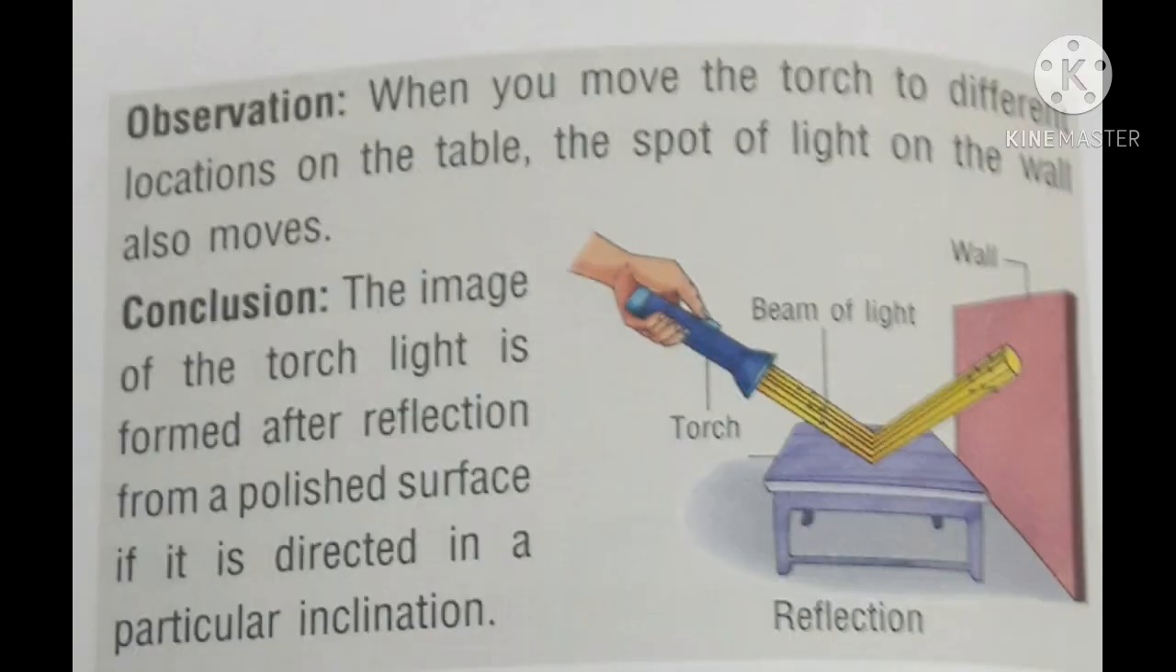Observation: when you move the torch to a different location on the table, the spot of light on the wall also moves. From this activity, we conclude the image of the torchlight is formed after reflection from a polished surface if it is directed in a particular direction.